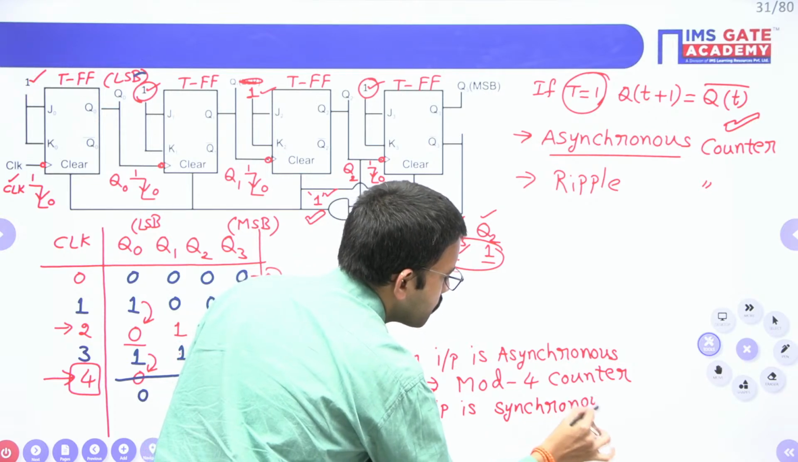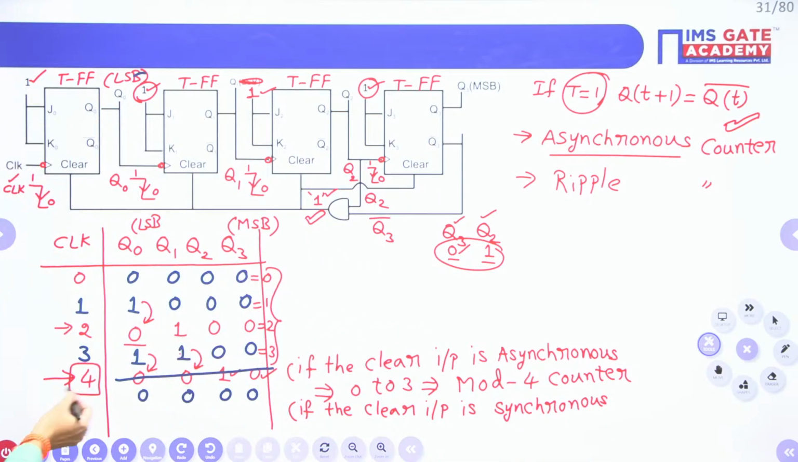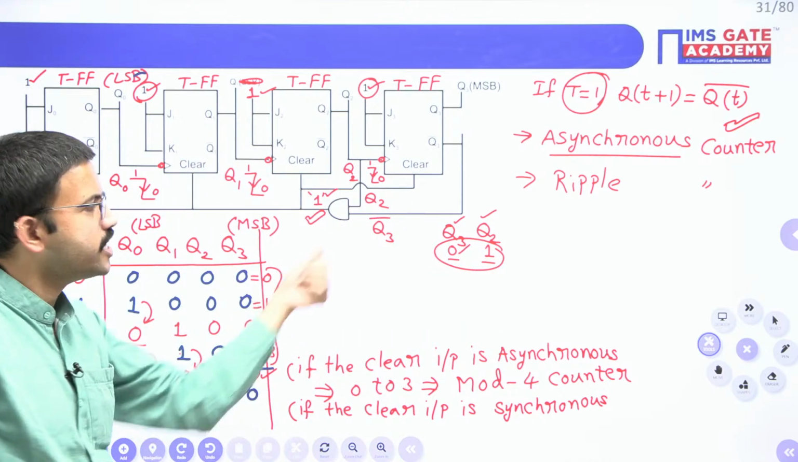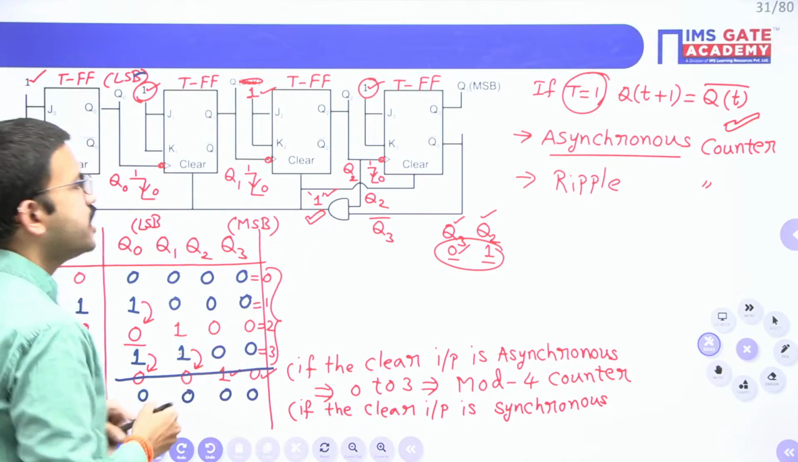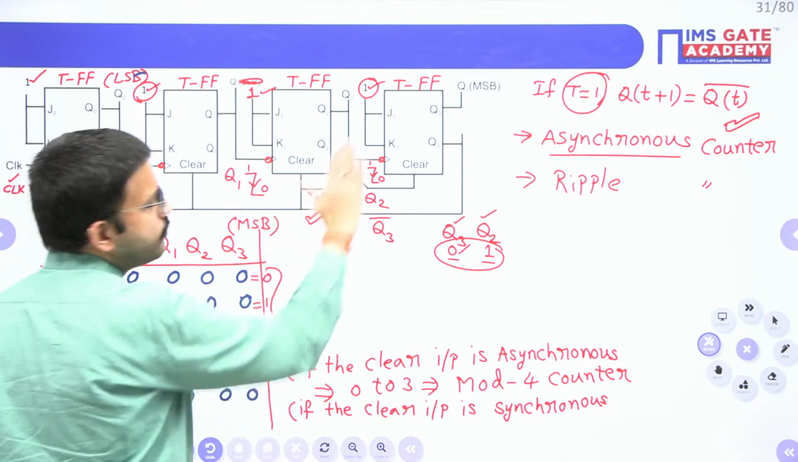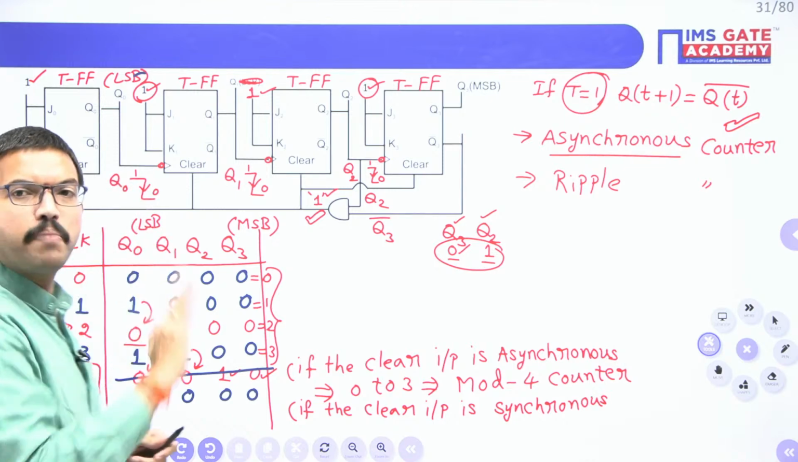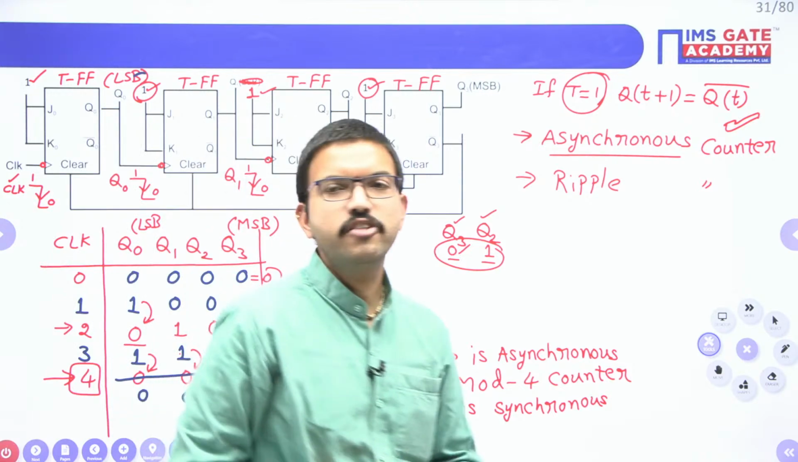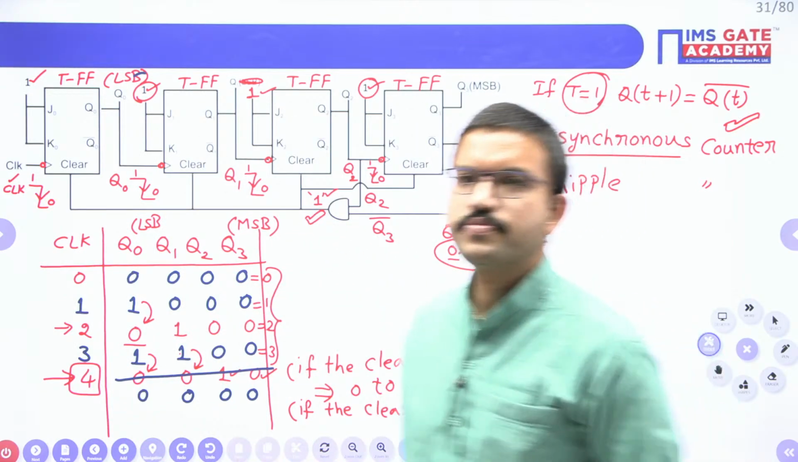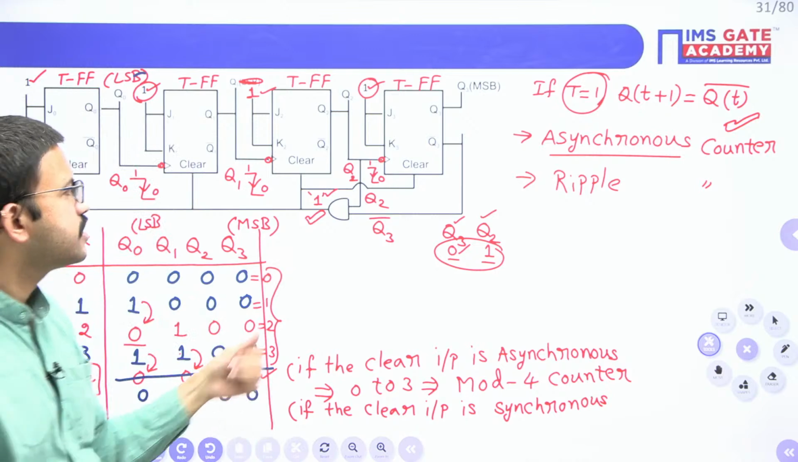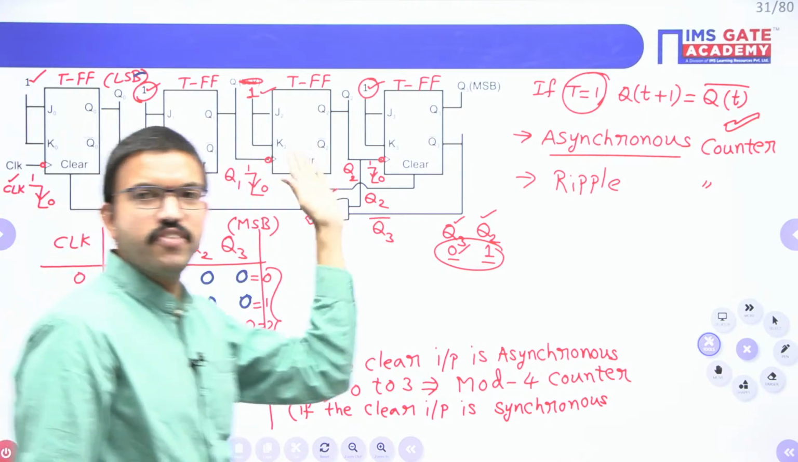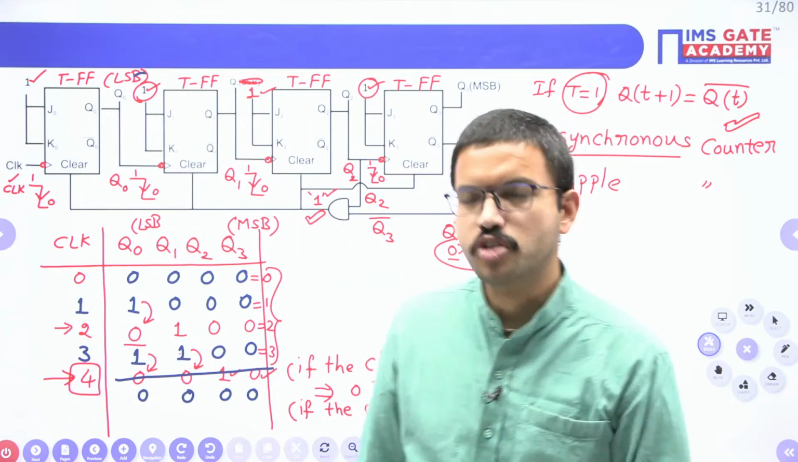then what will happen? You might have got, after applying the 4th clock pulse, Q3, Q2 combination as 0, 1. Because of that, the AND gate output is 1. Even though the AND gate output is 1, and all the flip-flops are getting clear input as 1, if the clear input is synchronous, when will all the flip-flop outputs actually become 0?